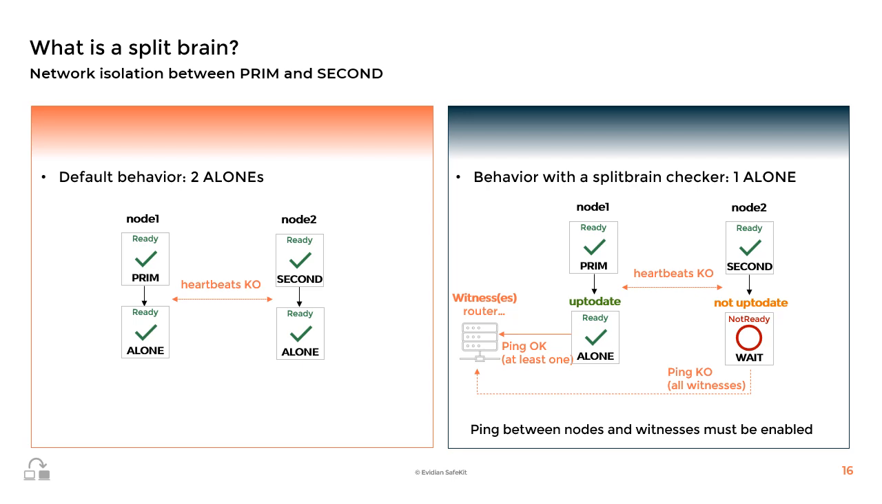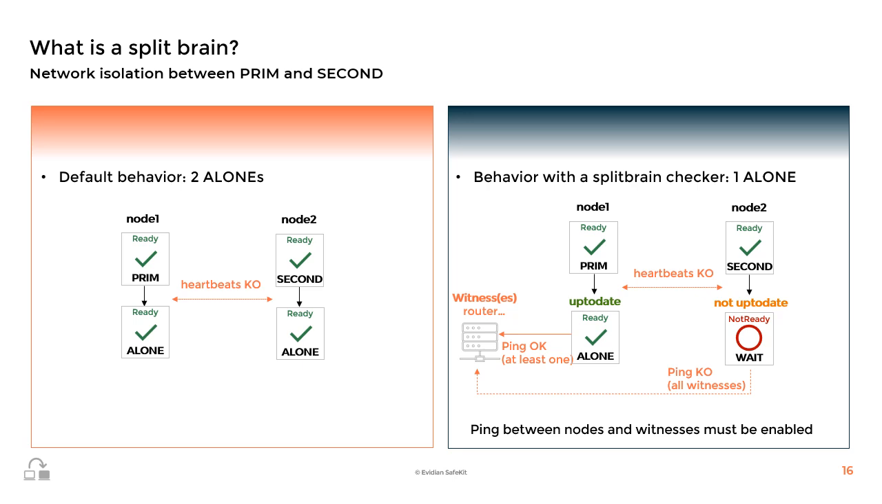data and become secondary. When choosing the witness, ensure that only one node can reach the witness in an isolation situation. Otherwise, both nodes will go into the alone state during network isolation, and the issue of double execution of the application will not be resolved. Also, choose a reliable witness.